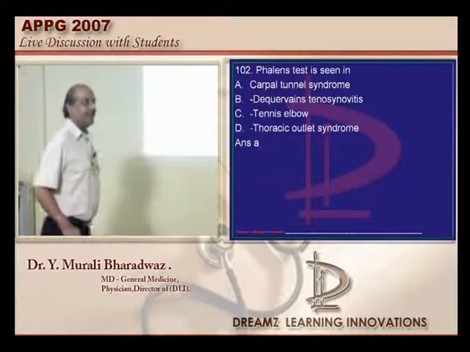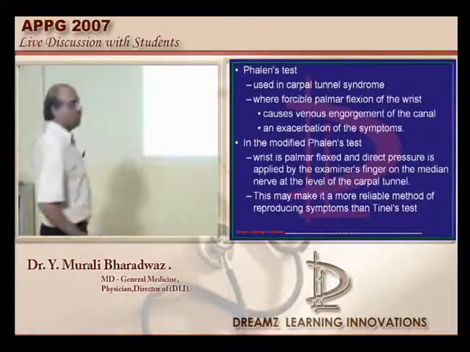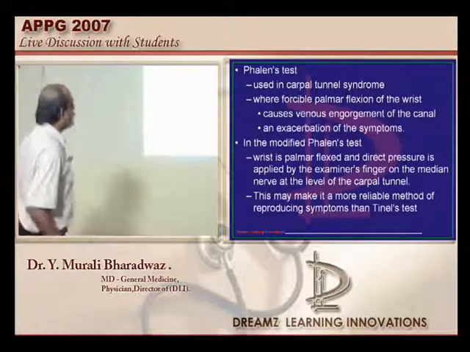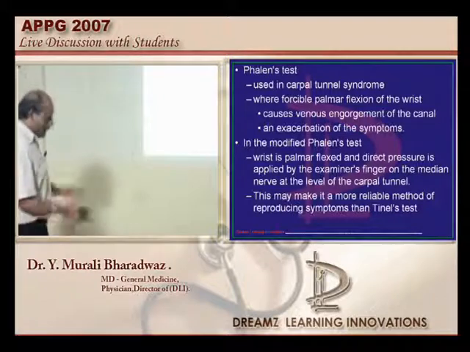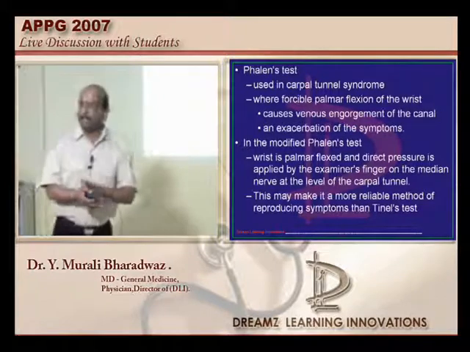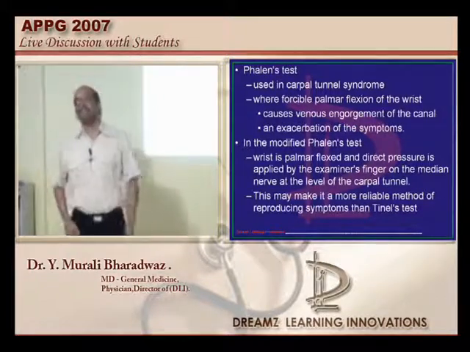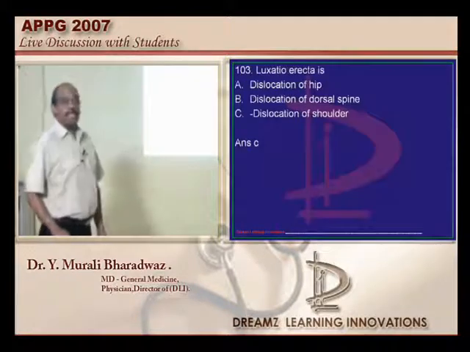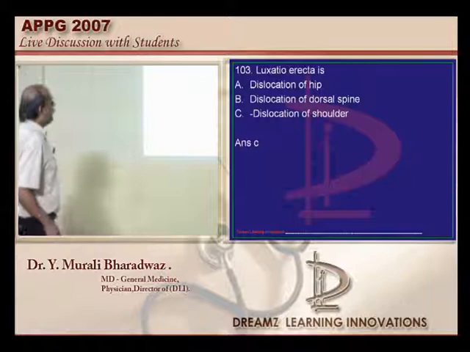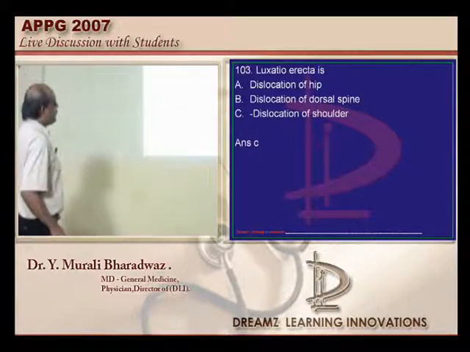So, very simple. In carpal tunnel syndrome, if forcible palmar flexion of the wrist is done, it causes venous engorgement, and that leads to compression of the median nerve. In the typical median nerve distribution, there is a tingling sensation, which is called the Phelan's test, and that is what needs to be remembered. Luxatio erecta is typically seen in the case of dislocation of the shoulder.